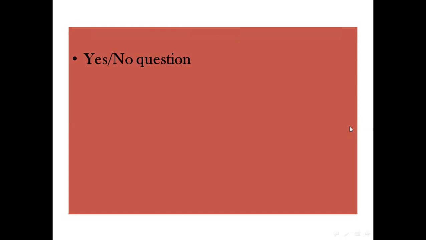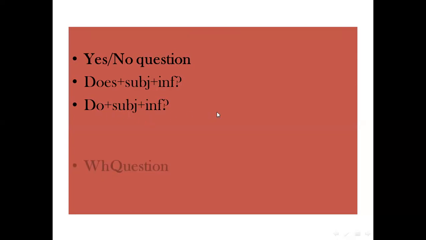How about a yes or no question? Does plus subject, the subject maybe he or she or it or any singular form, and after it an infinitive. If I have the subject I, we, they, and you, we use do with them, and after them, of course, the infinitive.